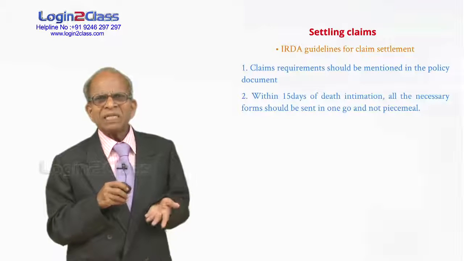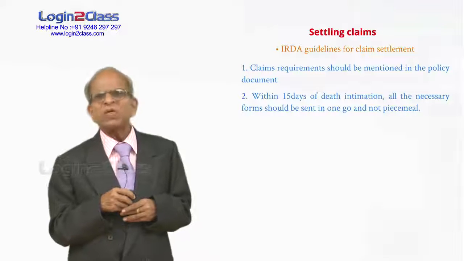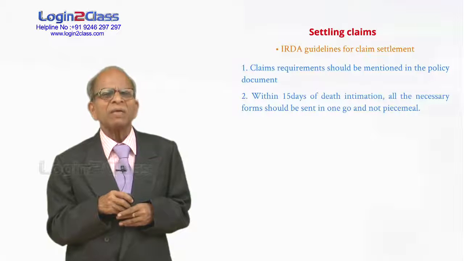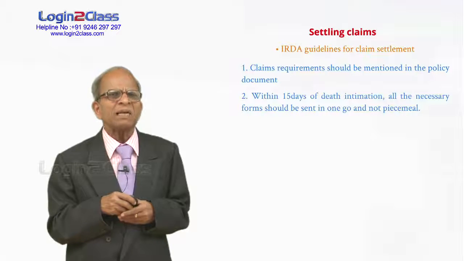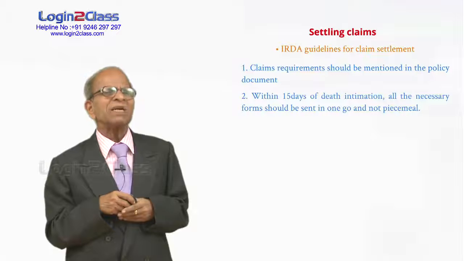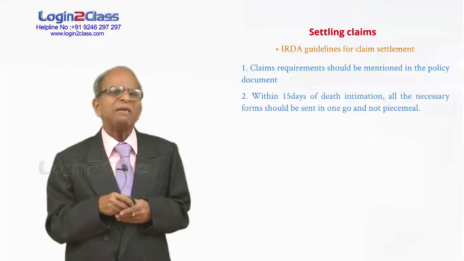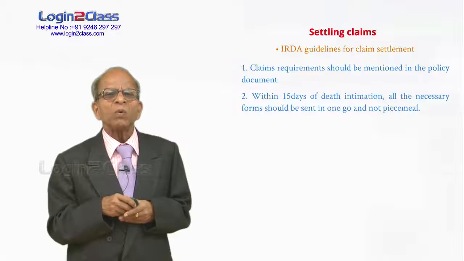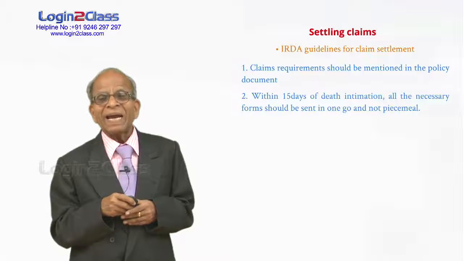Until the death intimation comes, the insurance company cannot initiate any action. In the case of a maturity claim, we don't want any initiation by the policy holder because the company knows that the policy has matured. The company will initiate the maturity claim payment action. But in the case of a death claim, unless we get an intimation from the policy holder, we don't know that we have to take action. So when intimation has come, within 15 days we have to write to him what requirements we need to pay a claim. And you cannot go on adding requirements.